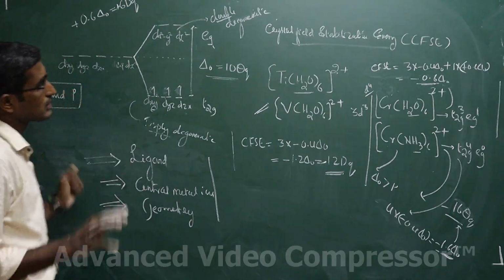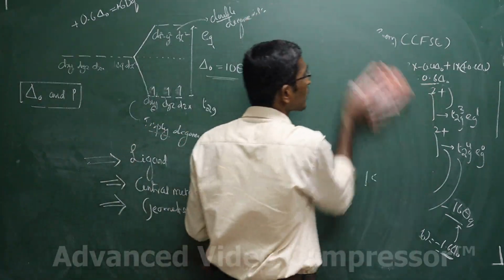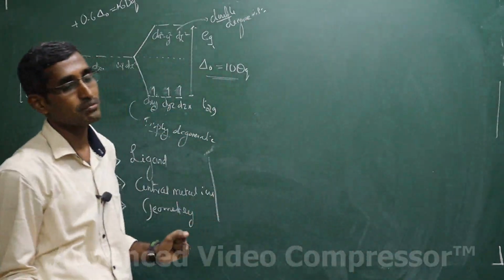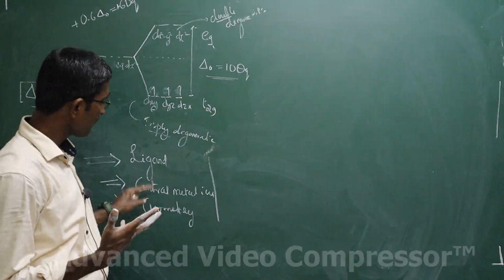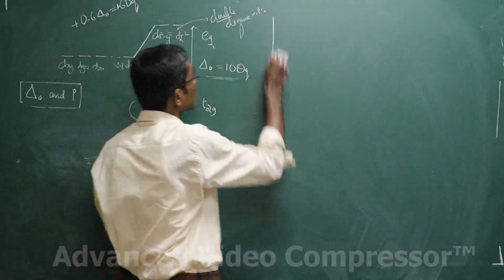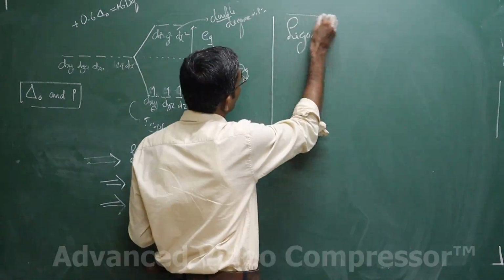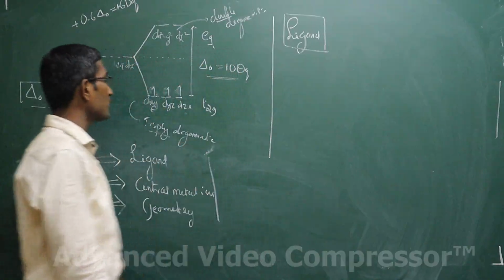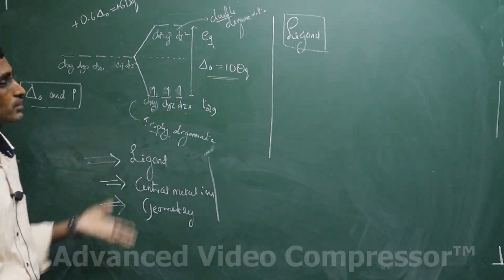Ligand first, we'll just take a look at the ligand. Based on the ligand itself, we can speak about a number of things. In the first group of transition elements, that means the 3d series, we can speak only on the basis of the ligand. When it comes to the different series, then only we have to consider the central metal ion, and the geometry is also an important thing. As far as the ligand is concerned, the strength of the ligand speaks about whether delta naught has to be higher than the pairing energy or lower than the pairing energy.